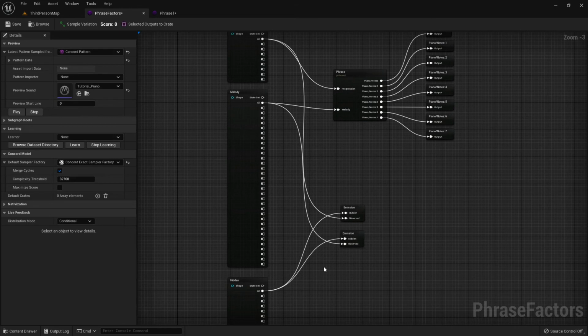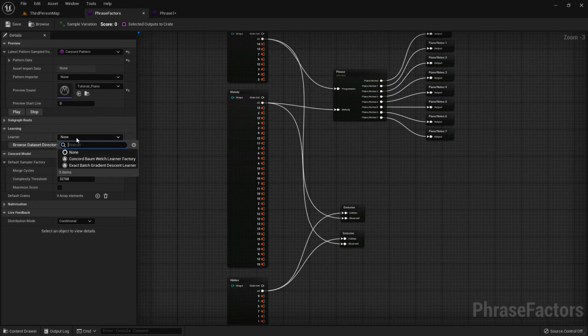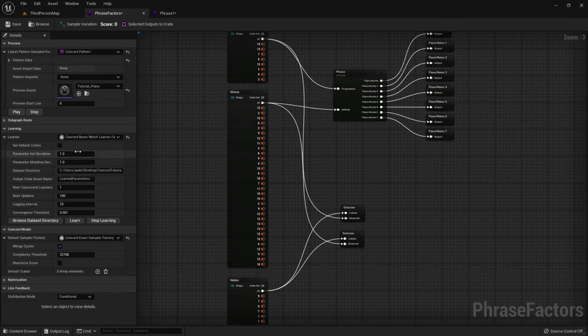With this setup, we can now start creating samples, but since these emission factors have not been trained, this is just a uniform distribution. To train these emission factors, we can use the Learning tab here in the Details window. First, we will have to choose a learner. To train hidden Markov models, we want to use the Baum-Welch algorithm, which is specially suited for this problem and is very efficient.